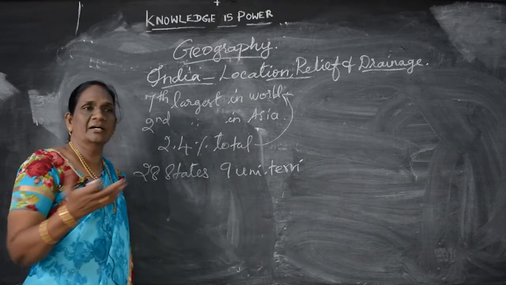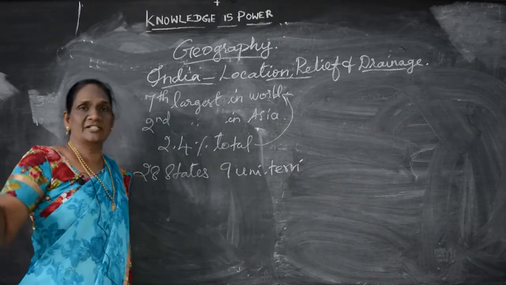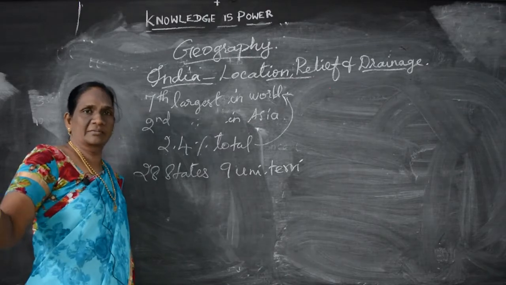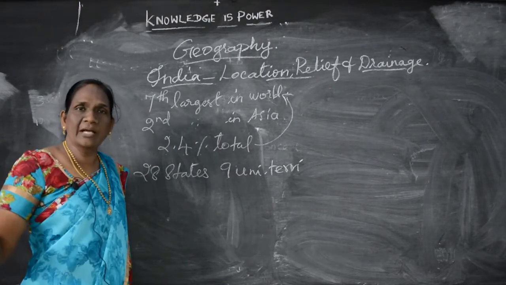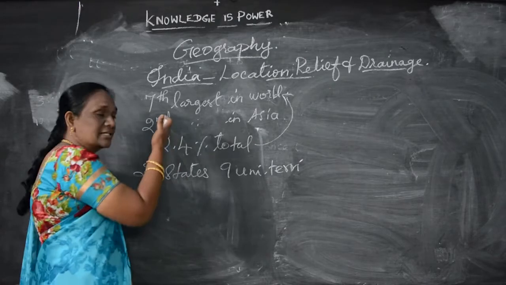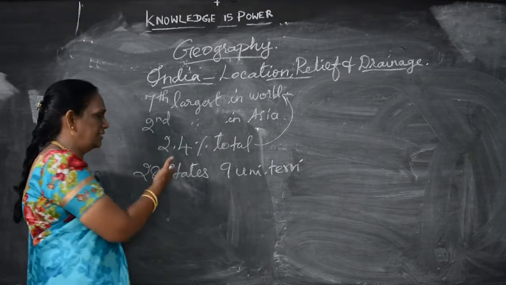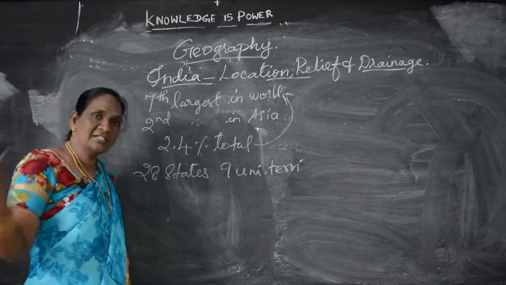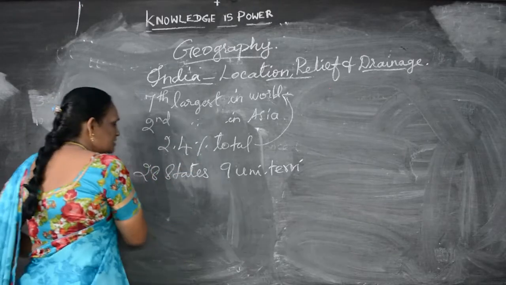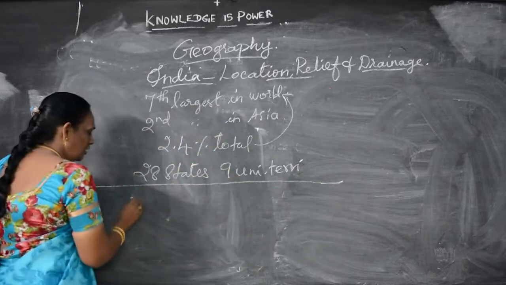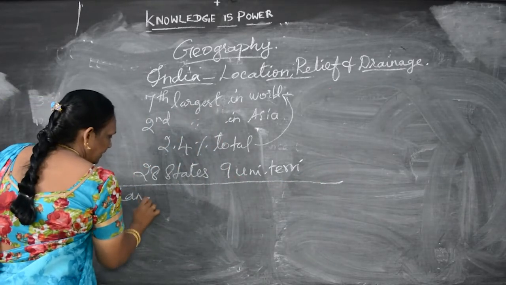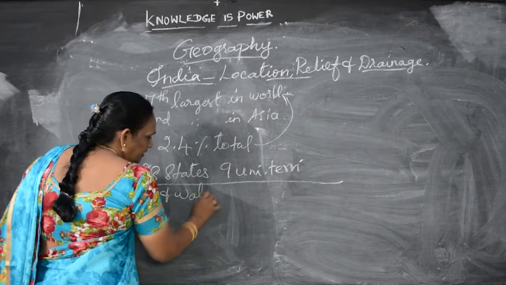Especially if we take Madhya Pradesh, it's larger than Japan. And if we see Rajasthan, it's larger than other countries, like Dubai and Singapore. Many states are larger than many other countries. Understand? Now we are going to see about the location, the water bodies and the land frontier.